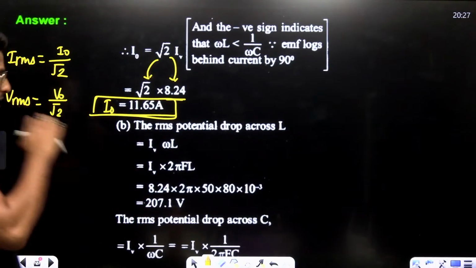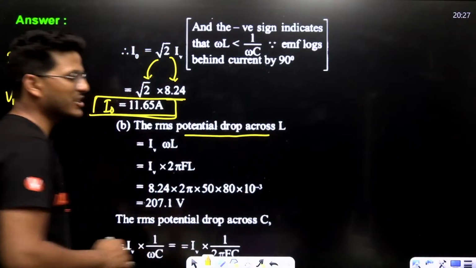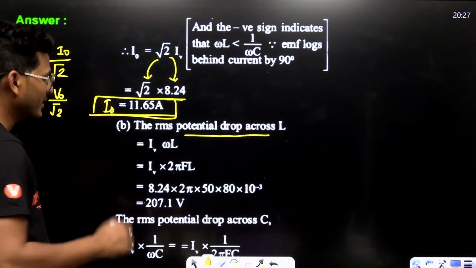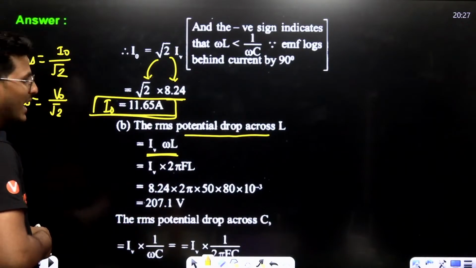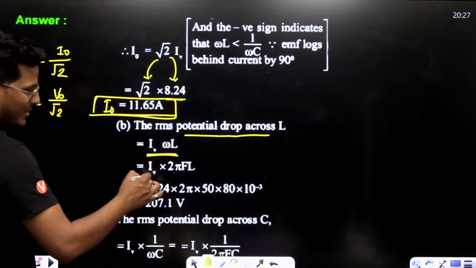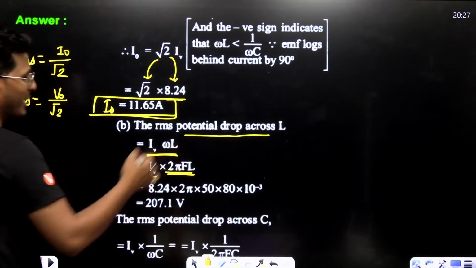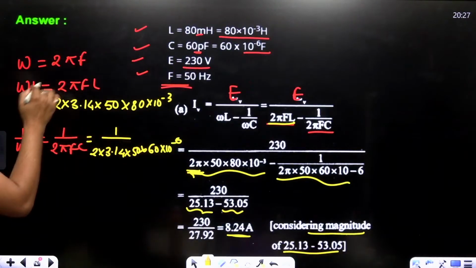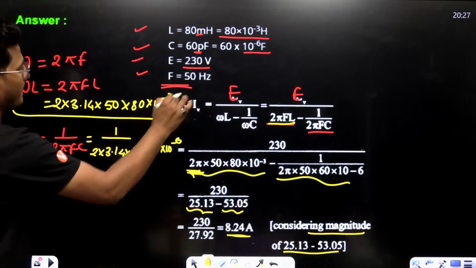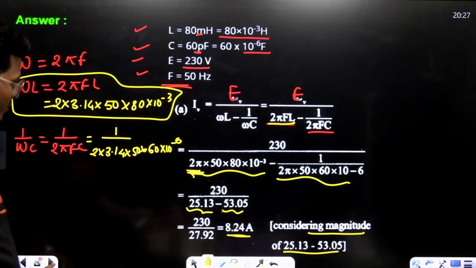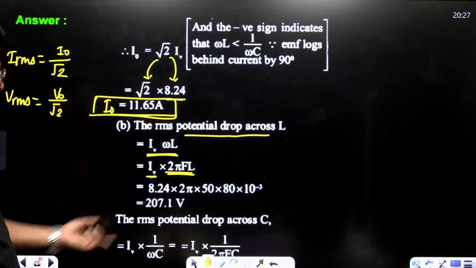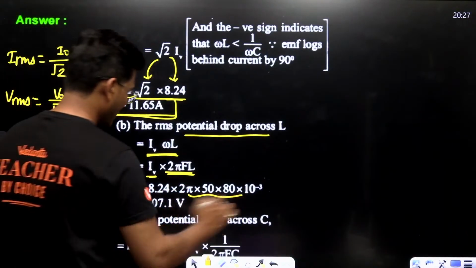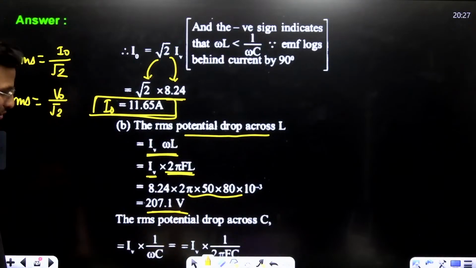In the same way, you have to calculate the RMS potential drop across L, that is IRMS into omega L. That's why I am calculating this omega L separately, because you can put the value of this one directly here. Okay, and you will get 207.1 volt.